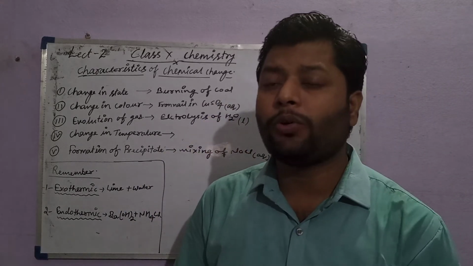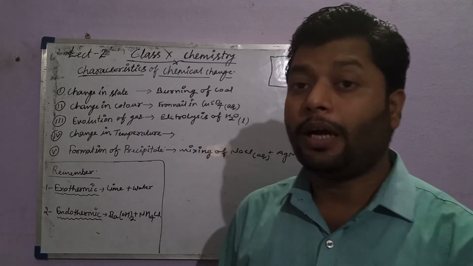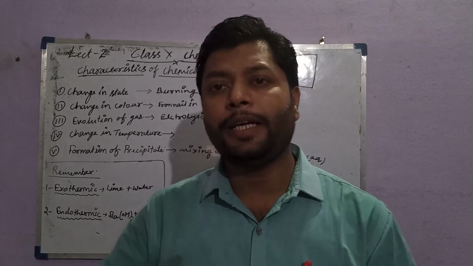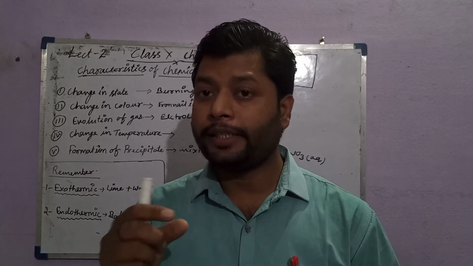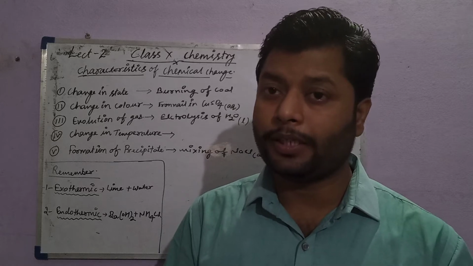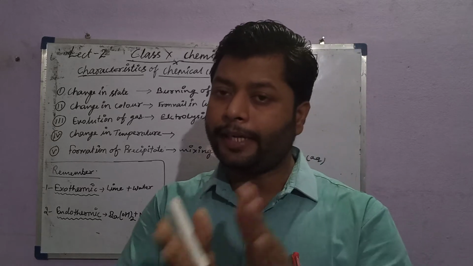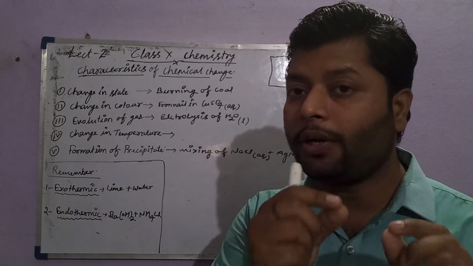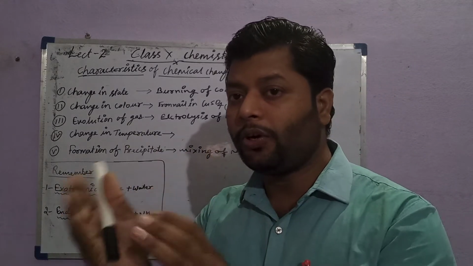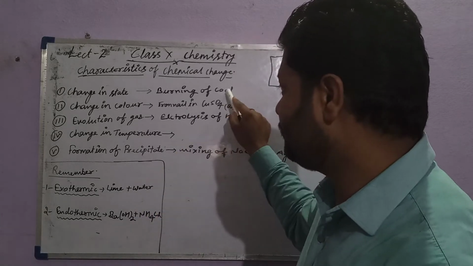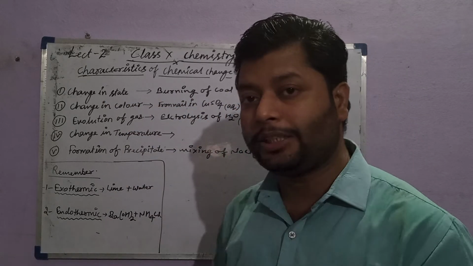When we burn the coal in the presence of air or oxygen, this coal produces carbon dioxide, a gaseous product. The reactant we initially took was in a solid state, and now the solid has changed into the gaseous form, indicating change in state.